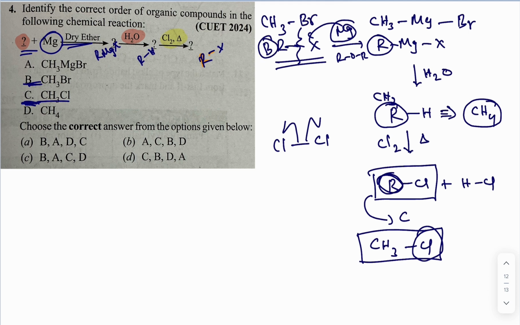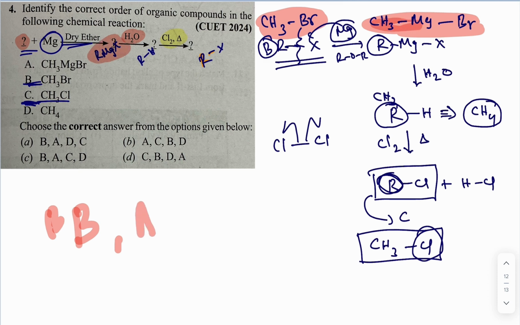So what will be the correct order? The first compound is methyl bromide, so it is compound B. And what type of Grignard reagent do I get? I get methyl magnesium bromide, so obviously it comes next. What about the hydrocarbon derivative? It is methane. Where is the methane? This is compound D, the third one.